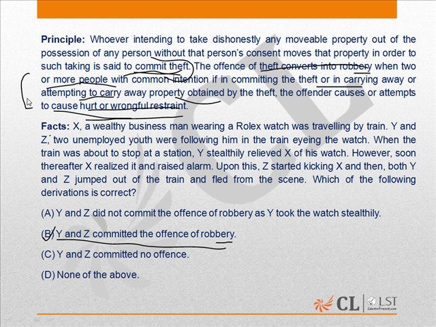In this case, to carry away the property, Z hurt X by kicking him, right? As we get to know from the facts. That is, upon this, Z started kicking X, and then both Y and Z jumped out of the train and fled from the scene, right? So basically, Z hurt X by kicking him, hence Y and Z committed the offense of robbery in furtherance of their common intention, making B the correct answer. That is, Y and Z committed the offense of robbery. B is the correct answer.